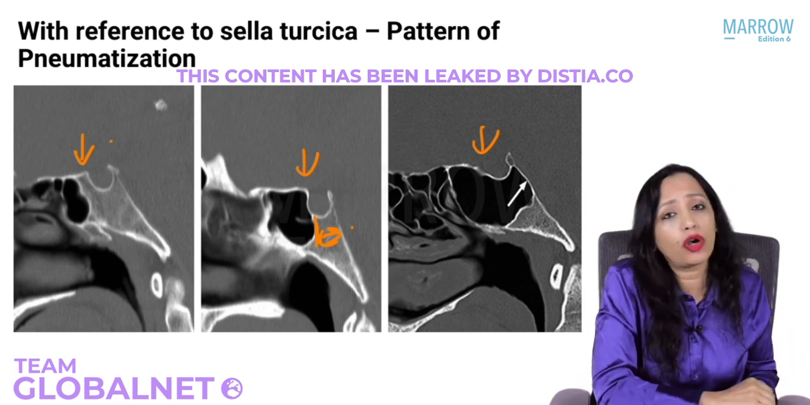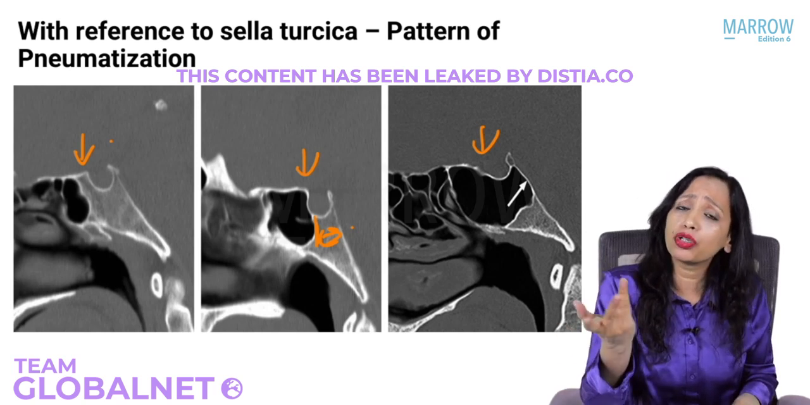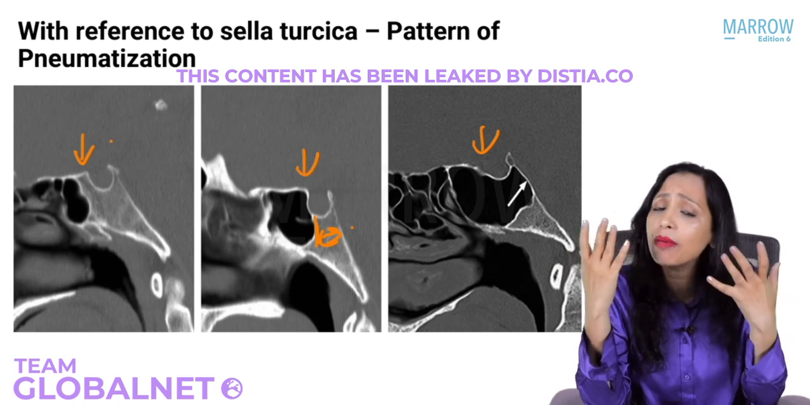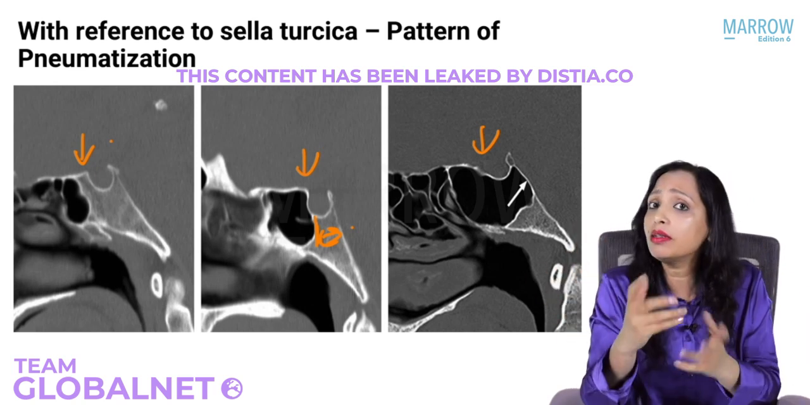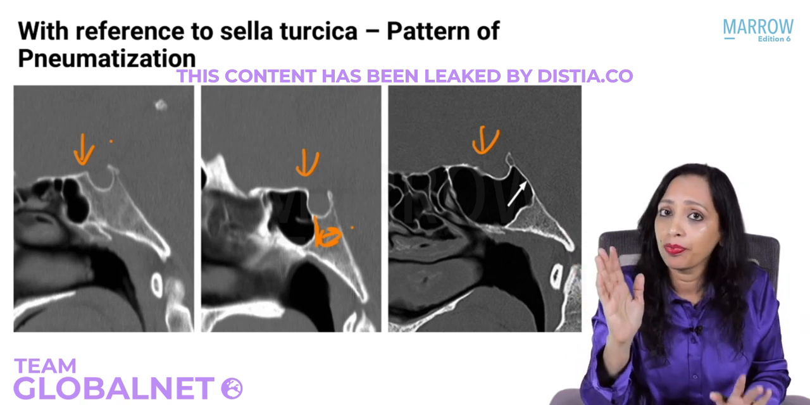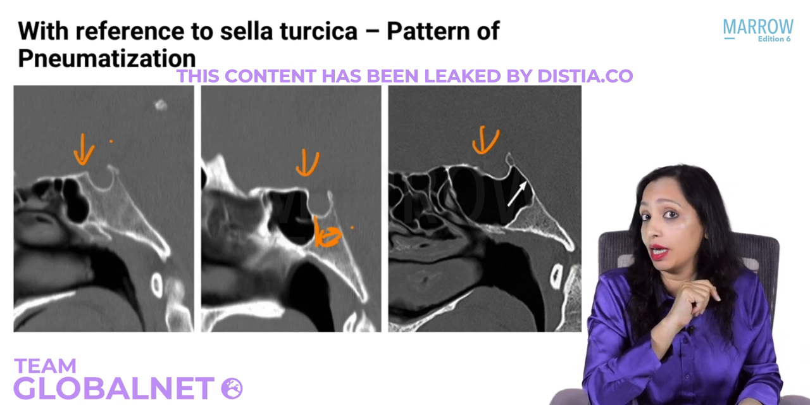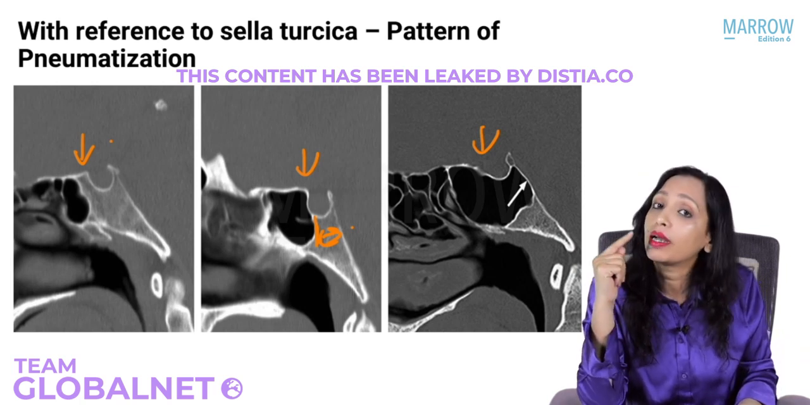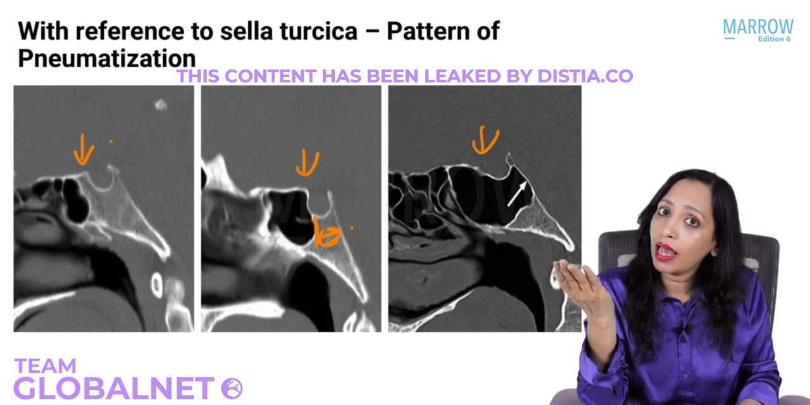What is the lining of the sphenoid sinus? Lining epithelium of the sphenoid sinus? Ciliated columnar pseudostratified, same as the nose. Of the maxillary, same. Of ethmoid, same. Of frontal, same. Everything is the same. What is the most common pneumatization of the sphenoid sinus? Yes, that is post-sellar, or you can call it as the sellar.